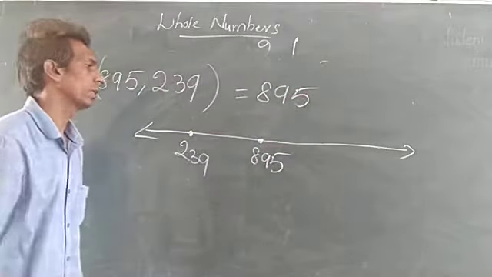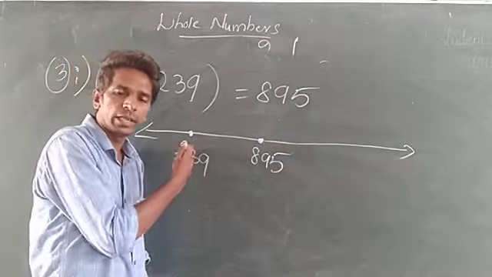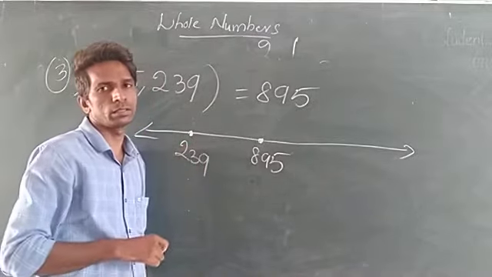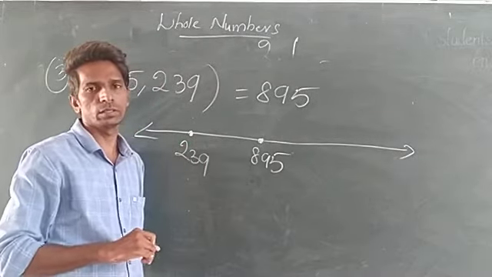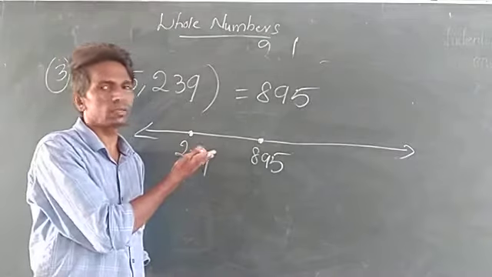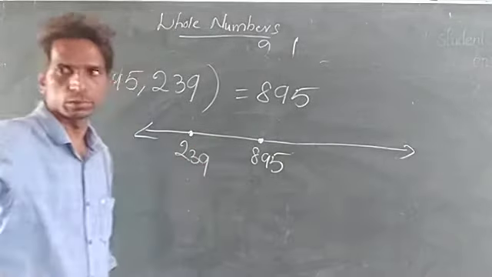Understood? Okay. So whichever is on the right side on this number line, that is the answer. They are telling you to take that number. So that is, what is the right side number? 895. See the second one.